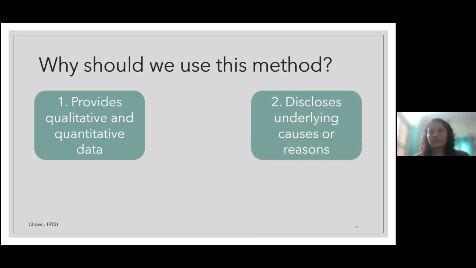It also discloses many underlying causes or reasons. Let's say I'm studying human wildlife conflict. Rather than asking them directly why they don't like this animal, you perform this method. They put wild boar at -3, so you get the scoring as well. And since they have to justify the answer, there may be lots of things that you may not get by asking directly, but by asking in a twisted manner, using a different method like this, you may get the underlying causes that actually cause the conflict.